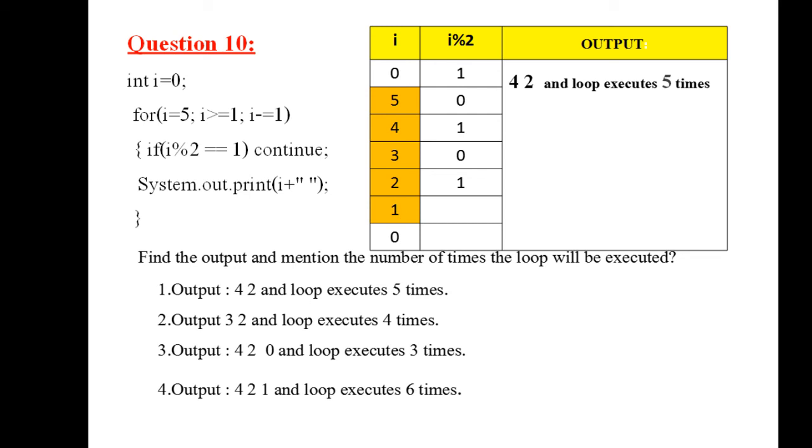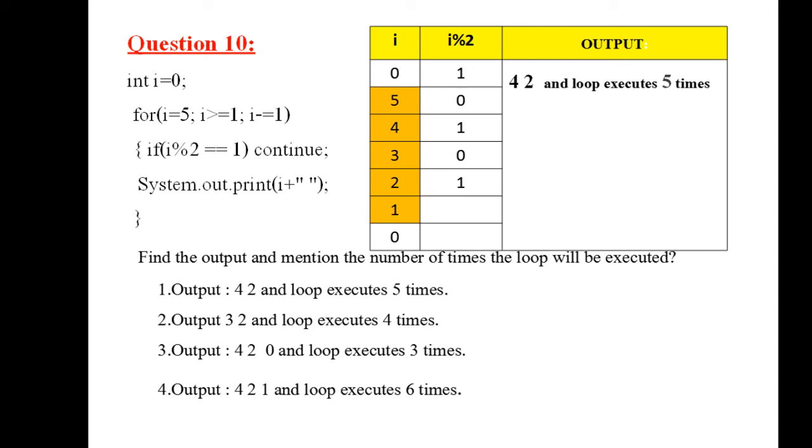Sorry, 3 minus 1 would be 2. Is 2 >= 1? Yes. Then 2 mod 2 gives the remainder 0. Is it matching with 1? No. So it will print what? Beside 4 and a space, it will print 2 and a space. And from here it will go to i -= 1. Last time you had 2. 2 minus 1 would be 1.